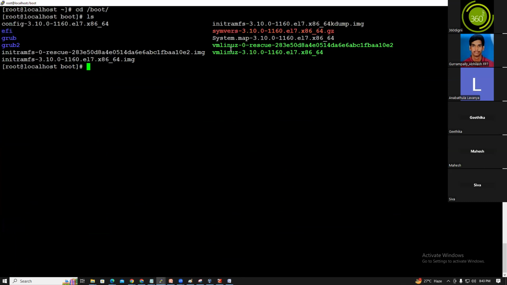So /boot contains the vmlinuz, initramfs, and grub. These are all the bootable files. If you want to start the OS, we need these files. If you delete these files, the server will not start.